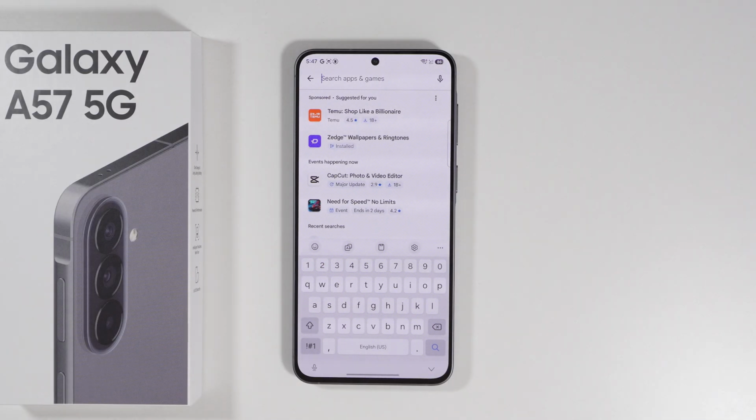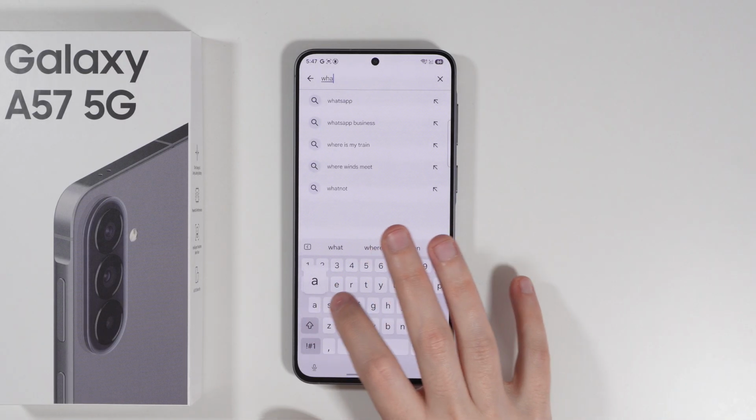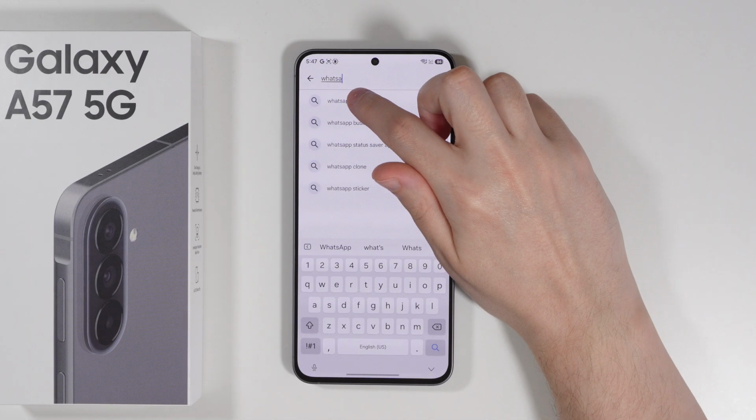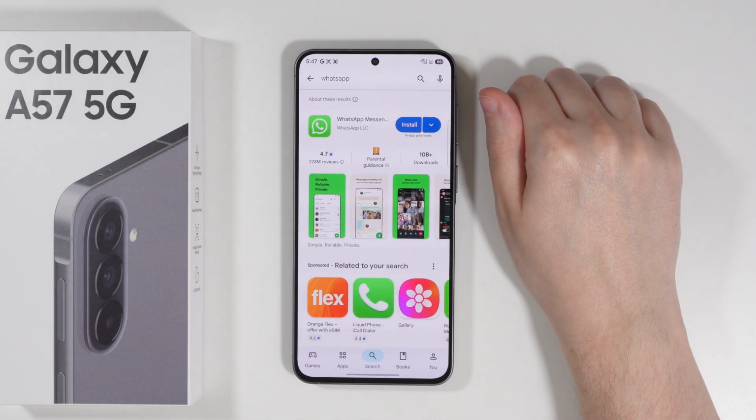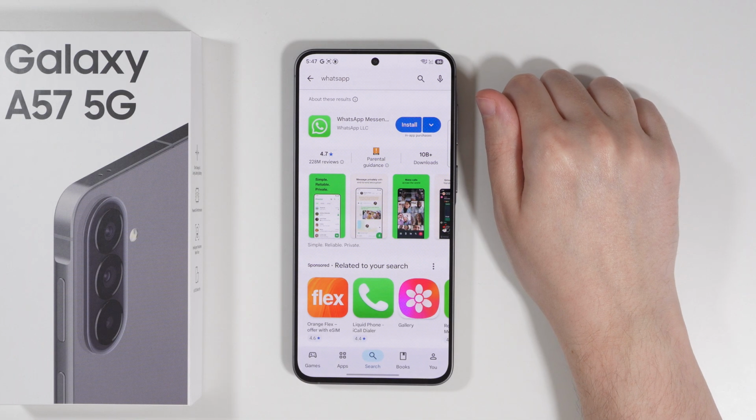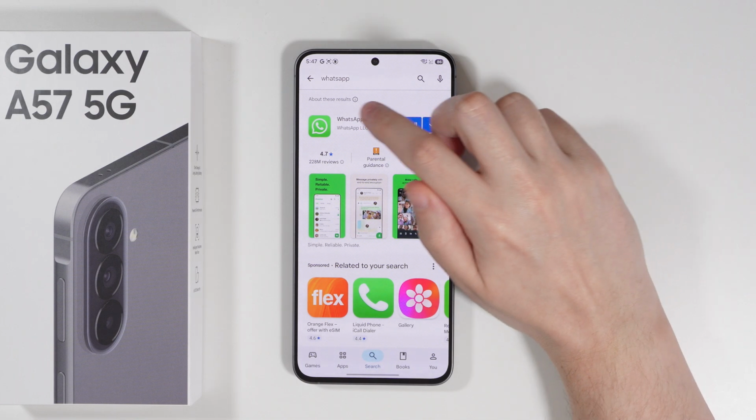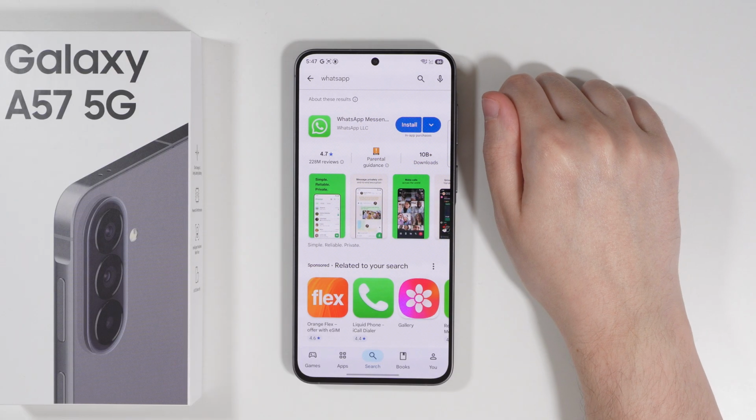And now we need to enter the name of the app, which is of course WhatsApp. You can of course use suggestions that appear after typing part of the name of the app. And then in here, we should be able to find the WhatsApp Messenger option.